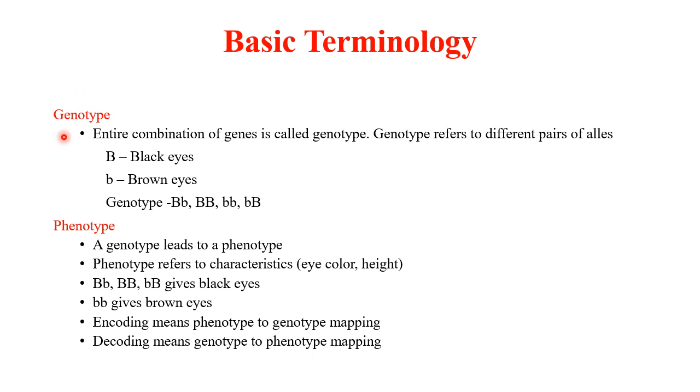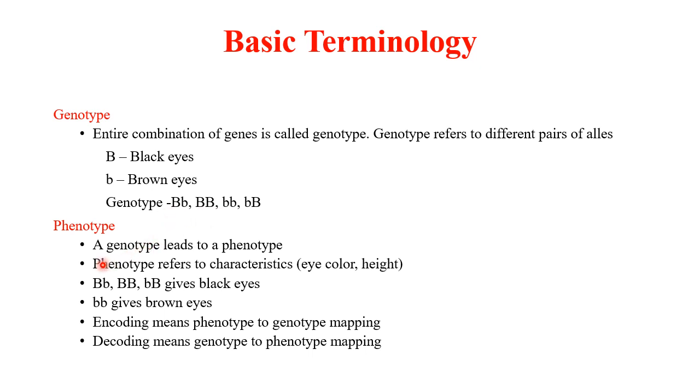Now, continuing the basic terminologies, we should be clear about genotype and phenotype. Genotype means the combination of genes. For example, B is the value of a gene, where b means black eyes and B means brown eyes. Genotype can be BB, a combination of genes. Phenotype means the actual physical manifestation of that trait.